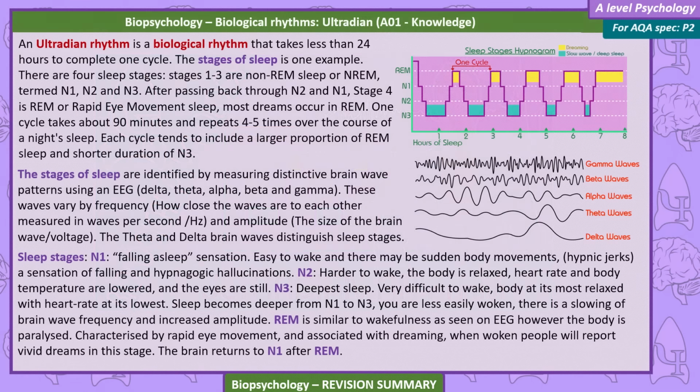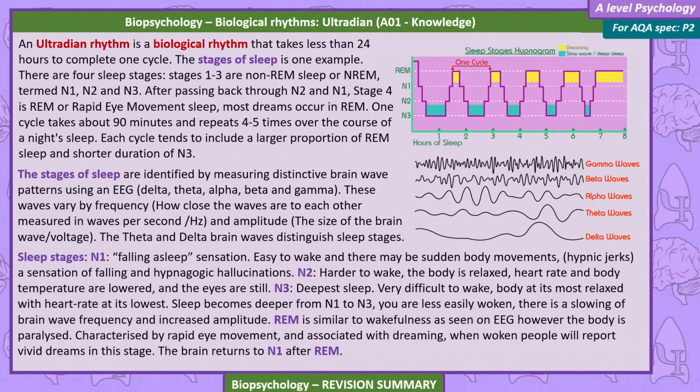An ultradian rhythm is a biological rhythm that takes less than 24 hours to complete one cycle. The stages of sleep is one example. There are 4 sleep stages. Stages 1 to 3 are non-REM sleep, or NREM, termed N1, N2, and N3. After passing back through N2 and N1, stage 4 is REM, or rapid eye movement sleep. Most dreams occur in REM. One cycle takes about 90 minutes and repeats 4 to 5 times over the course of a night's sleep. Each cycle tends to include a larger proportion of REM sleep and a shorter duration of N3.